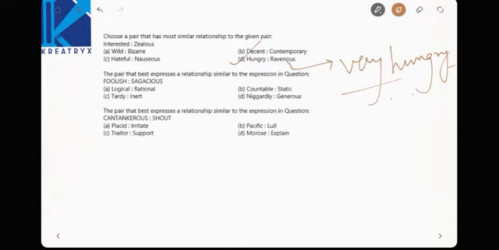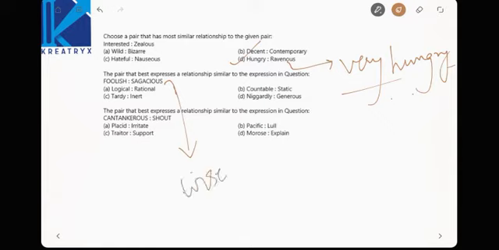Next, the pair that best expresses a relationship similar to the expression in the question. Foolish, sagacious. See here, foolish means knowing nothing. Sagacious means wise. Wise means intelligent.